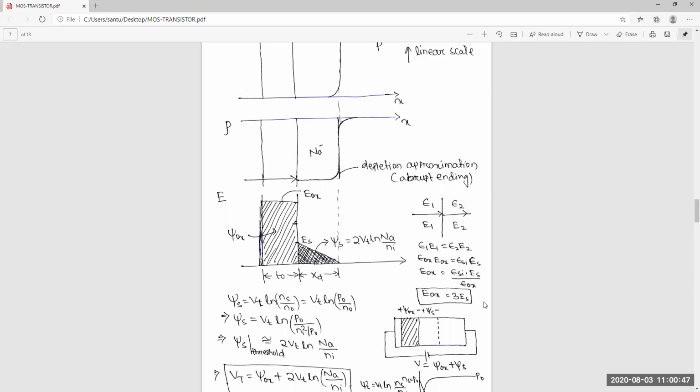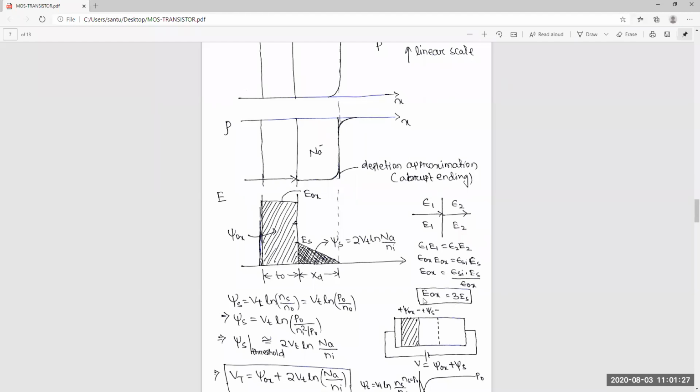Previously I said epsilon OX is around 4, and epsilon SI is around 11.7, so approximately 12. So this is approximately 4 and this is approximately 12. That's why epsilon SI by epsilon OX is equal to 3.